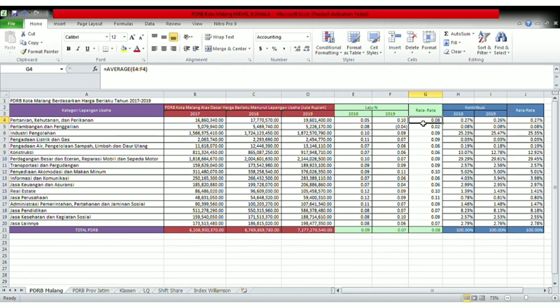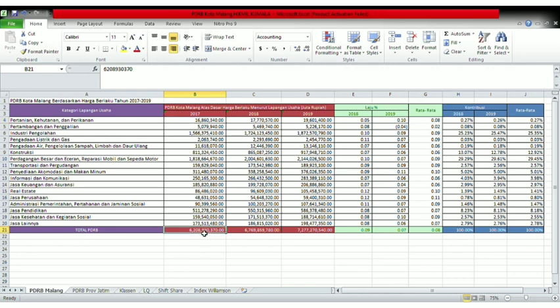After knowing the growth rate in each category of business field in the Malang City, we have to find the contribution of each category of business field by dividing the GDRP of a category of business field in 2018 by the total GDRP of the Malang City.